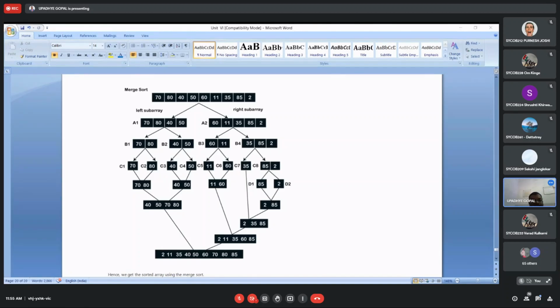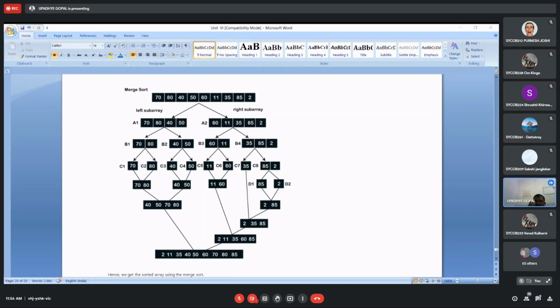So I think this is clear to you. If you have any doubt, you can ask me in this example. Anybody having any kind of difficulty or doubt can ask me. Go through this example very carefully, and if you have any difficulty or doubt, you can ask me. Yes, anybody having any difficulty or doubt in this?